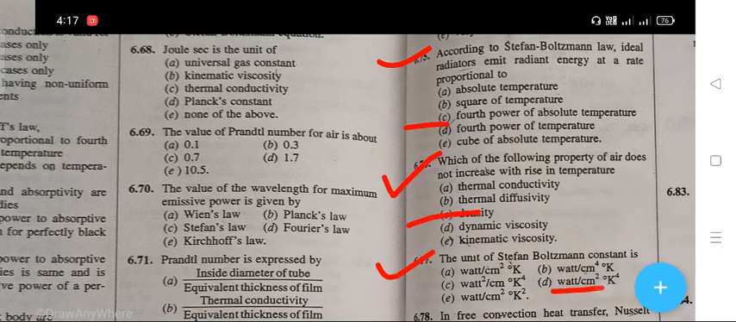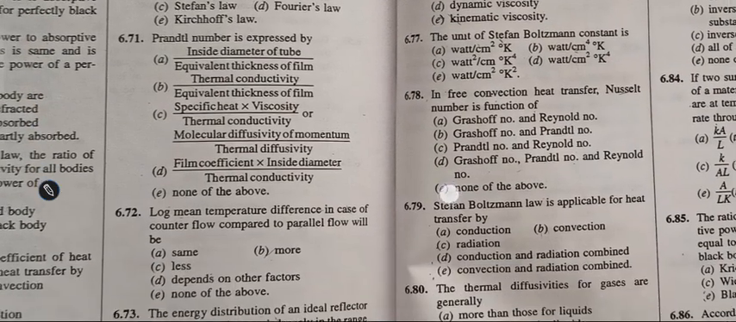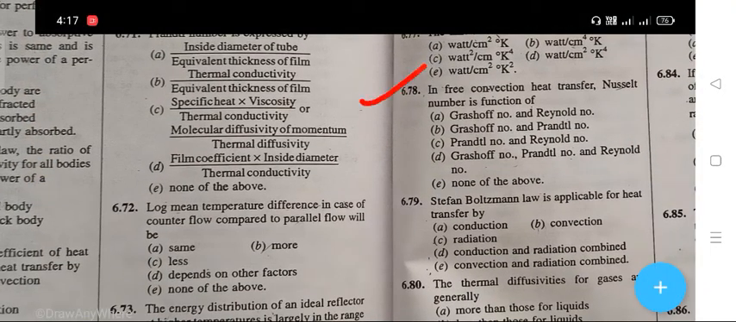Right answer is D. Watt per centimeter square degree Kelvin to the power 4. The next question is in free convection heat transfer Nusselt number is a function of. The right answer is B. That is your Grashof number and Prandtl number. Next question is Stefan Boltzmann law is applicable for heat transfer. The right answer is C.